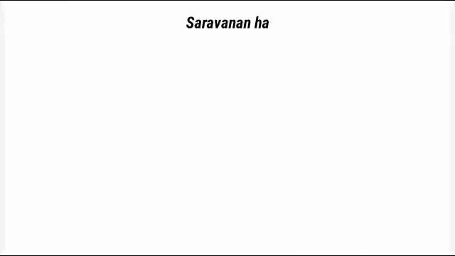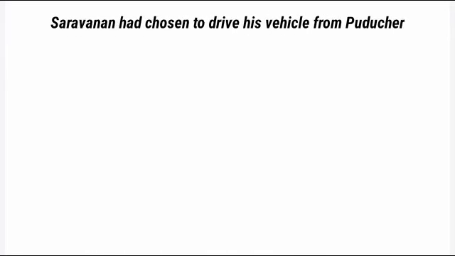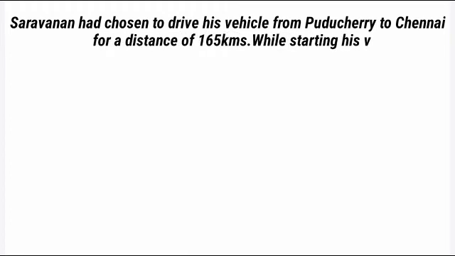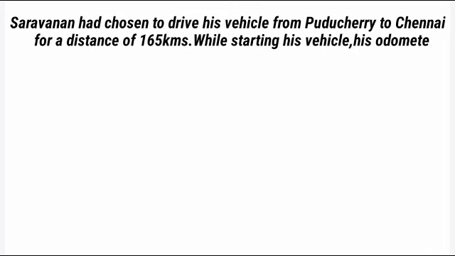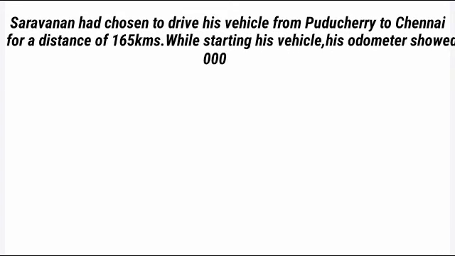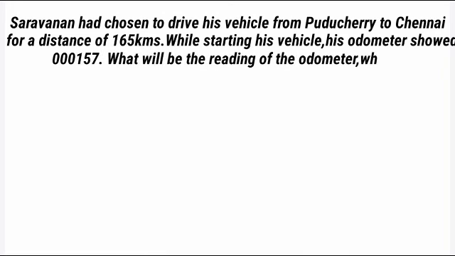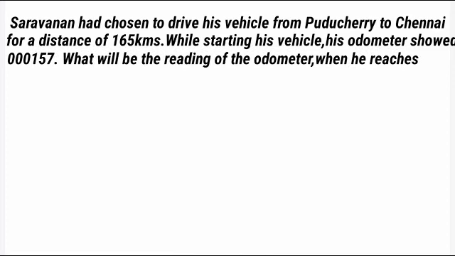Question number 1. Saravanan had chosen to drive his vehicle from Puducherry to Chennai for a distance of 165 kilometers. While starting his vehicle, his odometer showed 000157. What will be the reading of the odometer when he reaches Chennai?